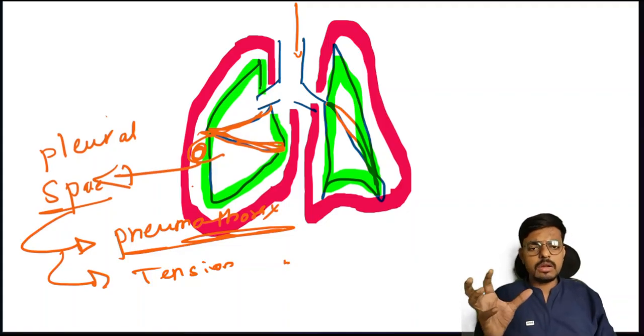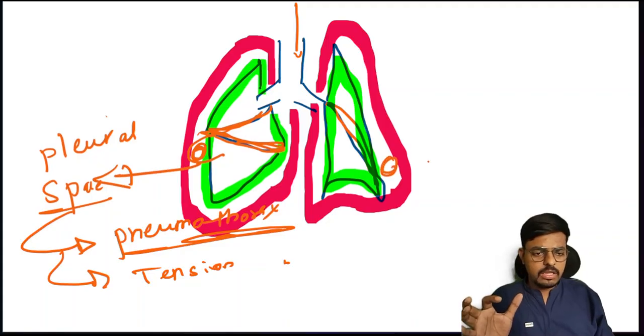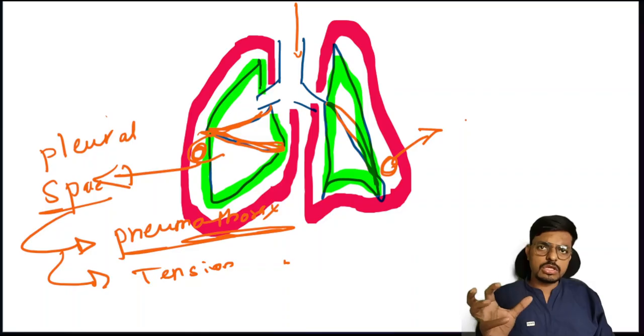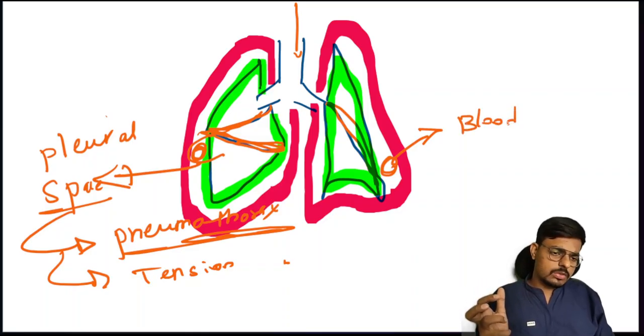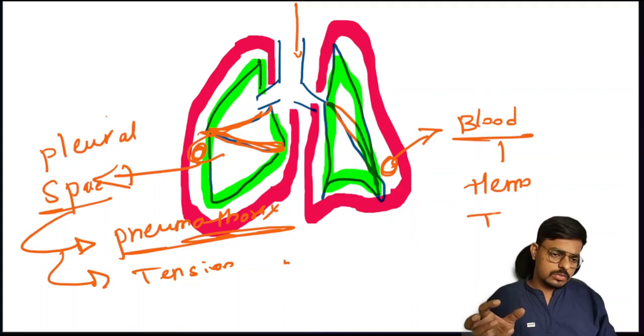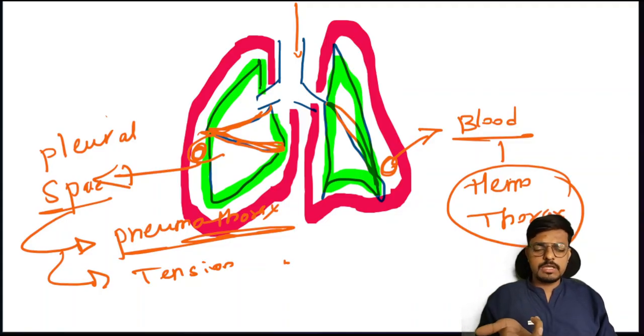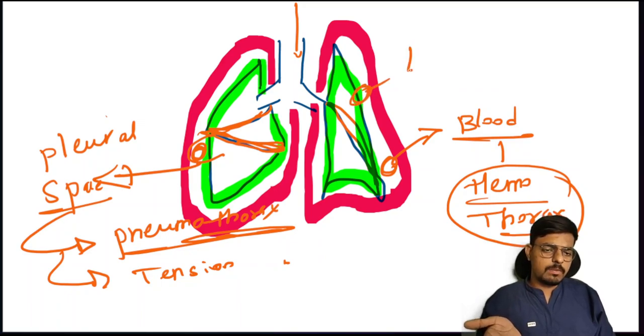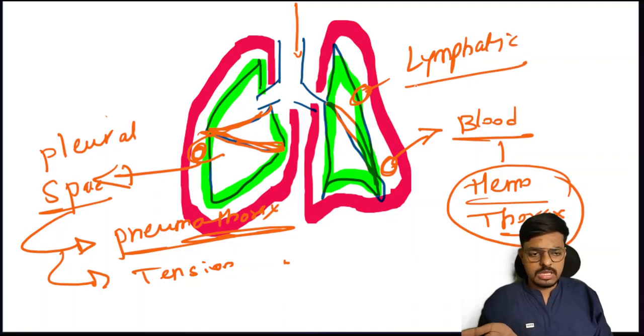And if accumulation of blood is there in this pleural cavity, that is very simple, hemothorax. Blood is hemo. In which area is it accumulating? It is accumulating in the covering space, the space between the parietal and visceral pleura of the lungs. So we call this hemothorax. What if there is accumulation of lymphatic fluid in this pleural cavity? We call this chylothorax. Hope the concept is clear.